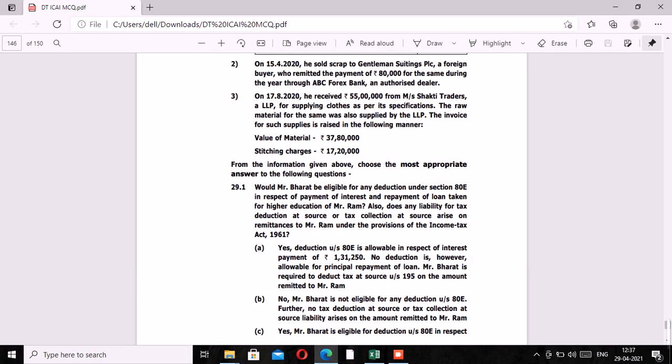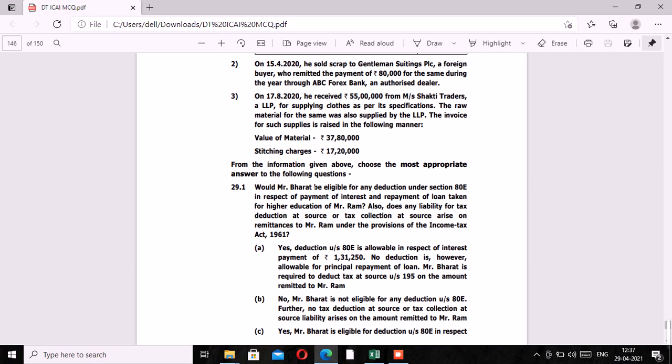We would be discussing MCQ number 29. And like I said in the previous class, it is better to first go through what is being asked and only then read the relevant paragraphs, because then you are in a position to solve the MCQ in a much quicker manner. So first MCQ,